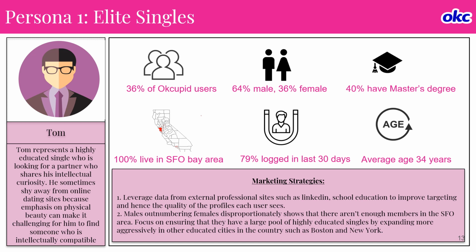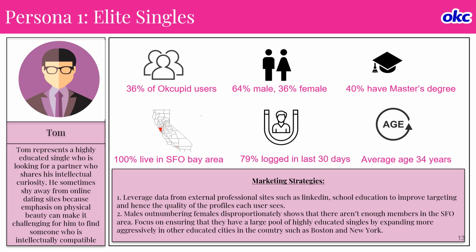If you look at OkCupid data, almost 36% of them are elite signals. Out of them, 64% are male, 36% are female, and 40% have a master's degree, and pretty much everyone lives in the San Francisco Bay Area. These customers also have a higher level of engagement, with 17% logged in the last 30 days, and the average age is 34 years.